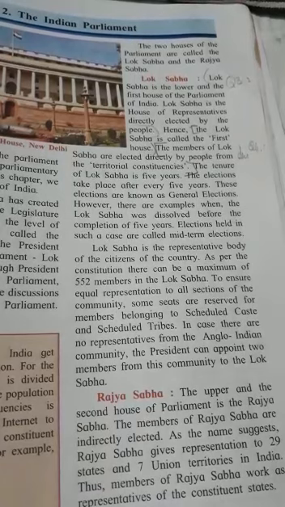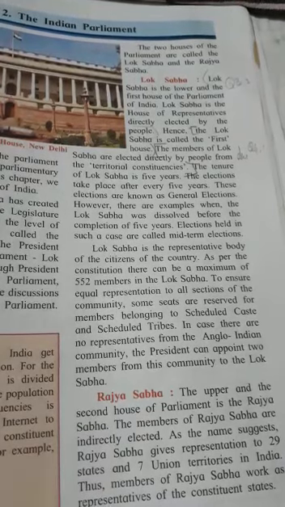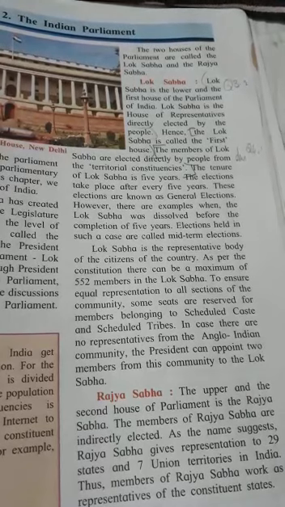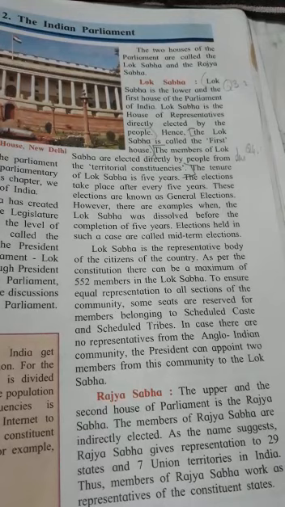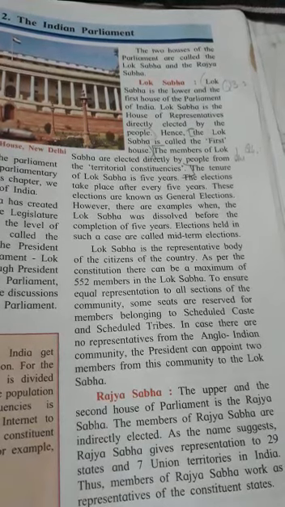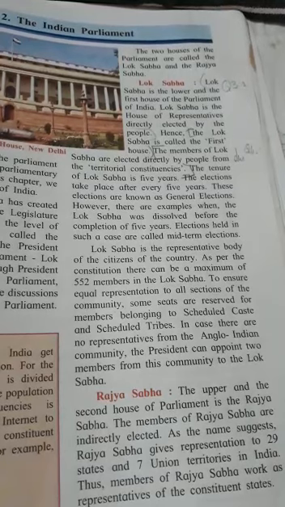Then the tenure is 6 years, and members who have completed 6 years retire after every 2 years. An equal number of new members get elected.